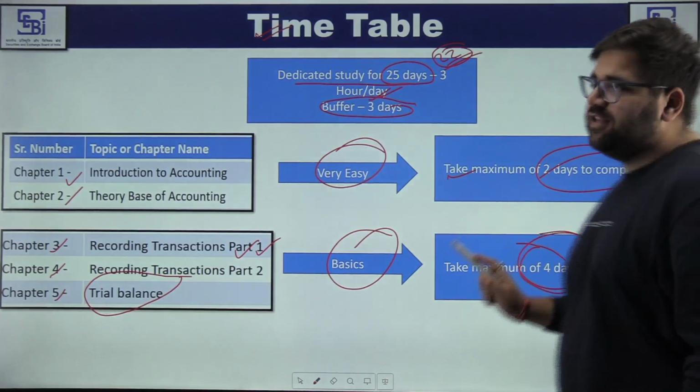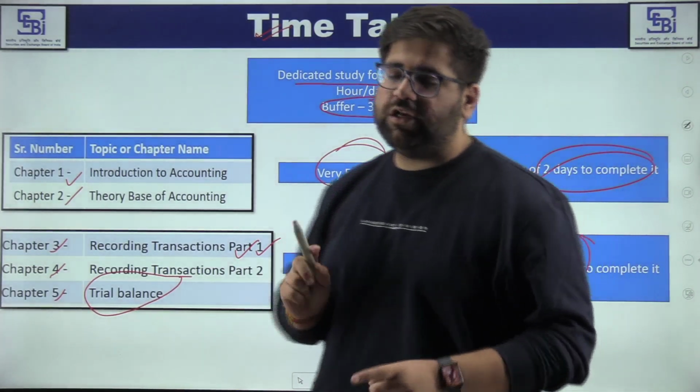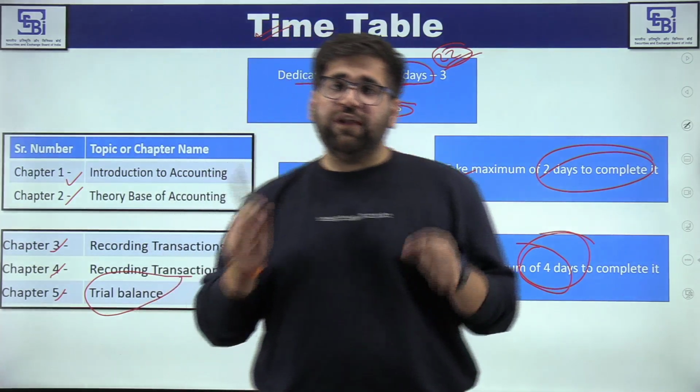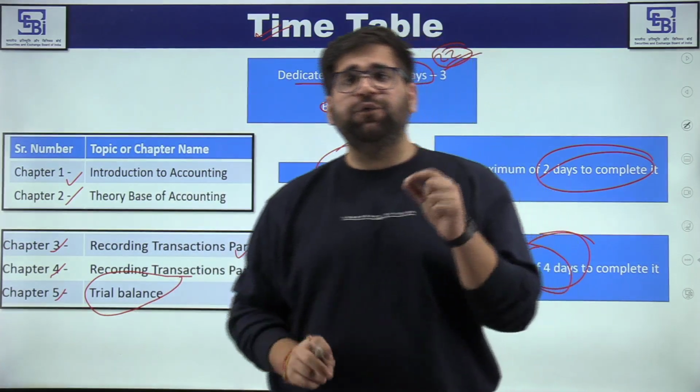4 days specifically for 3 chapters, because you have to practice a lot of journal entries. You have to be a master of journal entries. You do not have to be a jack. You will have to be the master.